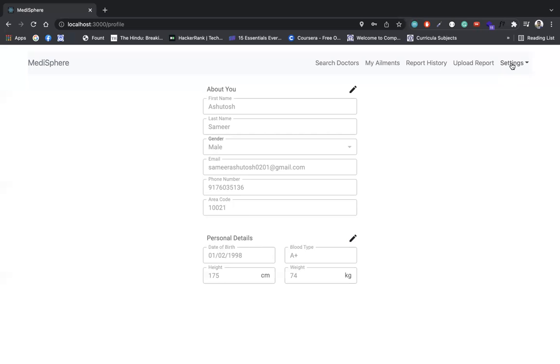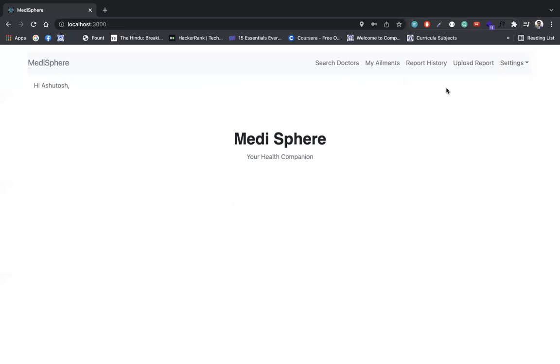So all these features are using AWS technologies like API Gateway, Lambda functions, Elasticsearch, Cognito, etc. This concludes our demo. Thank you.